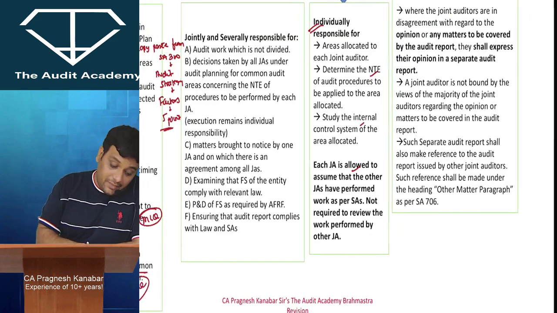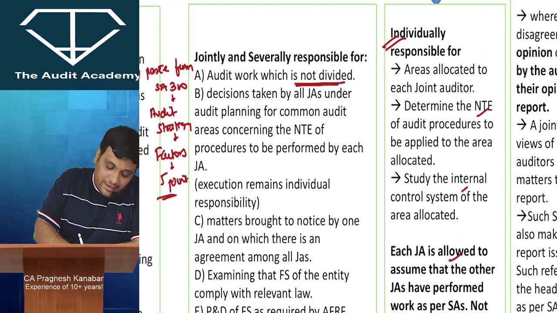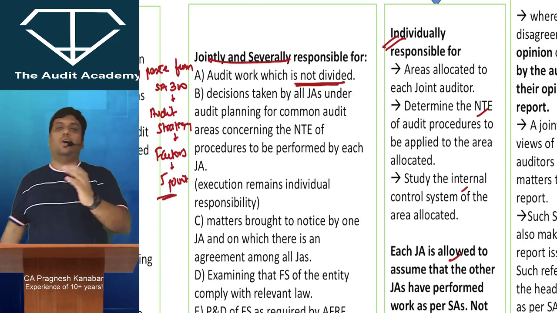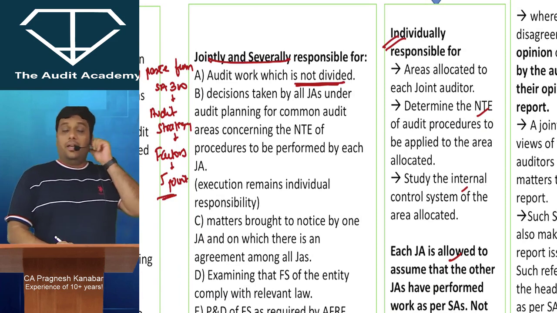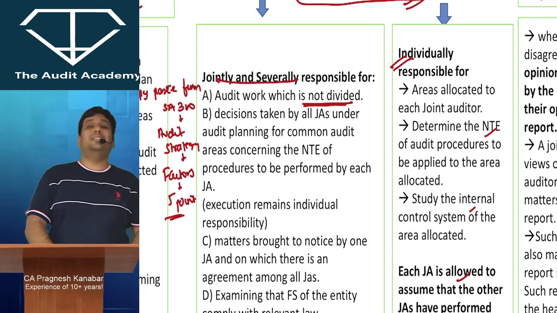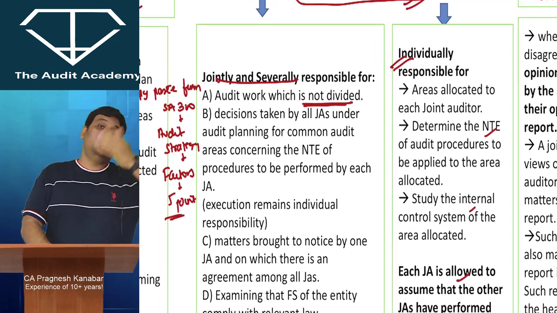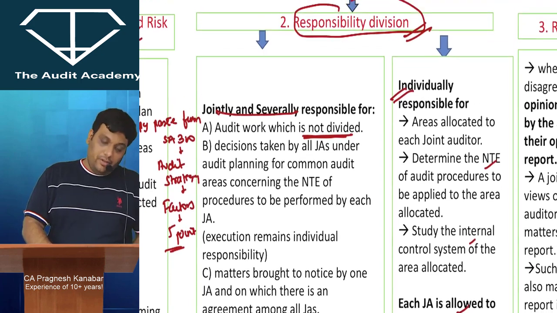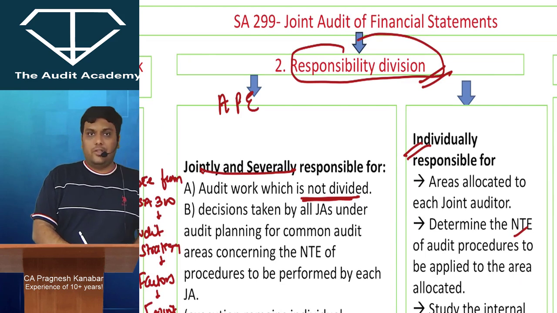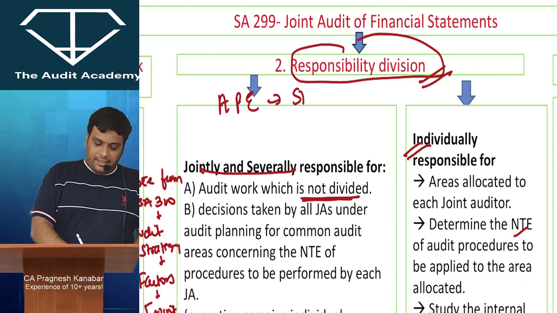But for the areas which are not divided, obviously one for all, all for one, all of them will have a joint and several responsibility. Now there is a very interesting case study in the module which I've been giving as an example for years, but finally in this particular module they've included it. Let us say A, P and E, all three are joint auditors. Let us say they decided that stock audit will be a common area.